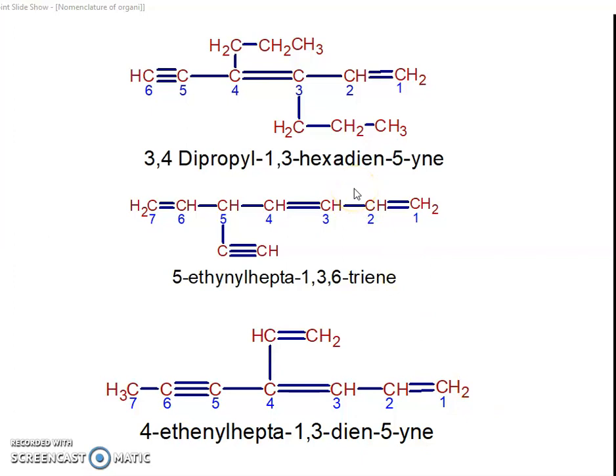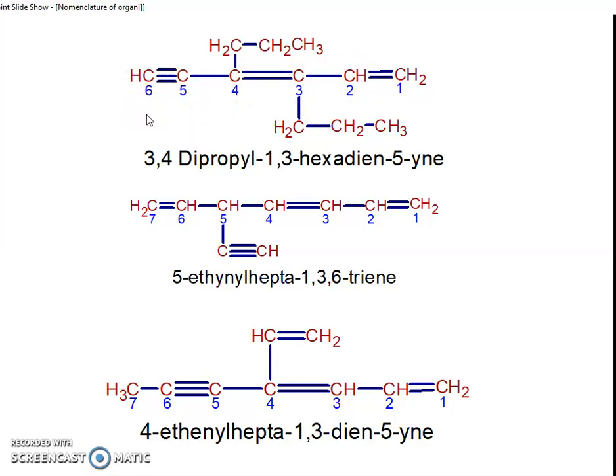Next molecule. Here we are given the IUPAC name. Firstly, select the longest chain, like this. We can select the longest chain here: 1, 2, 3, 4, 5, and then 6.